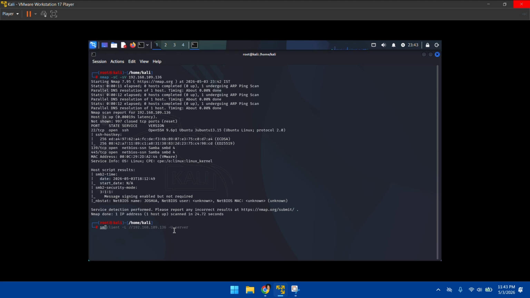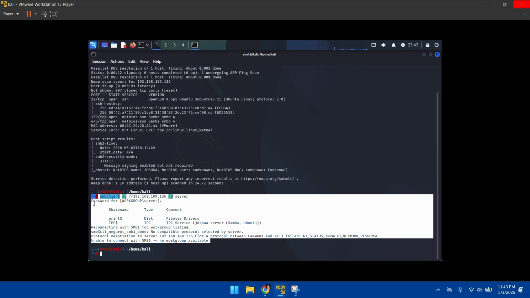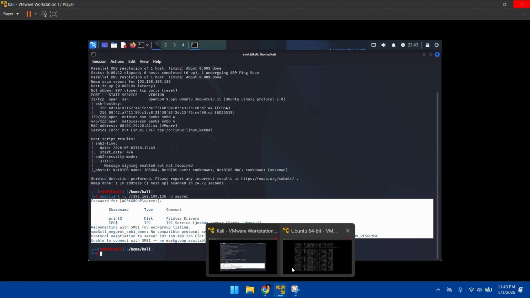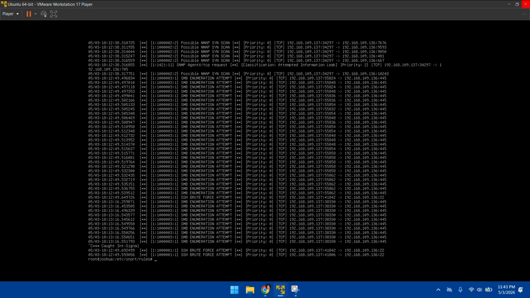If I actually want to SMB enumerate this, and let's say the password is the same, I could get the shares which I could use to access the computer. If I go a little further down, I can see an SMB enumeration alert, which is separate. So that's how, in general, they usually prevent or even detect attacks, which is through Snort, a great tool. We'll also be learning about Fail2ban when we are trying to exploit networks.